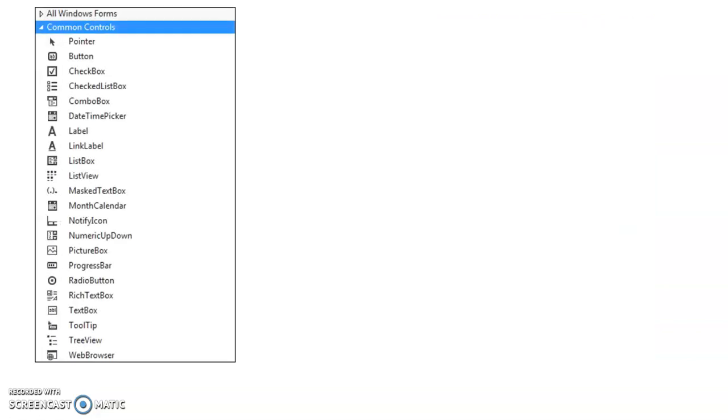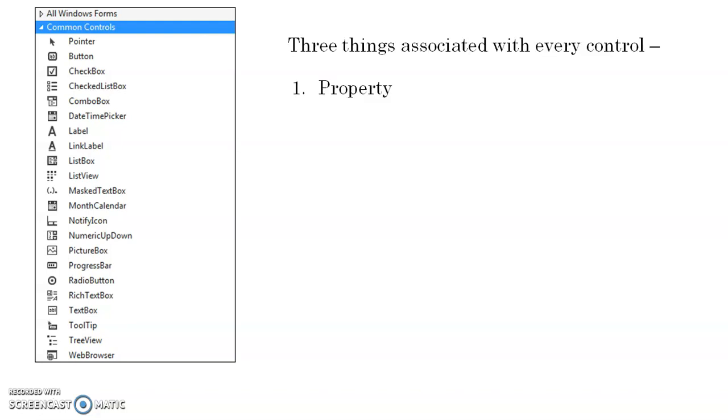So first one is our toolbox. As you can see, there are different types of options, different types of controls, starting from pointer, then button, checkbox, etc. These are the different controls you are going to place on the form. Now with every control there are three related terms. Number 1 property, number 2 method, and number 3 event. About event I talked earlier.